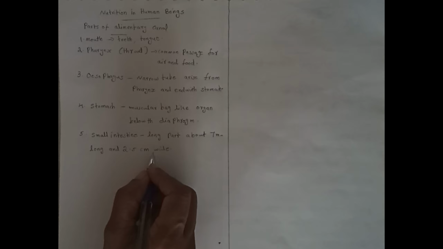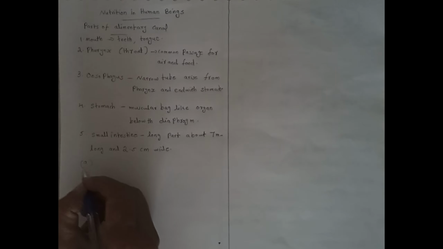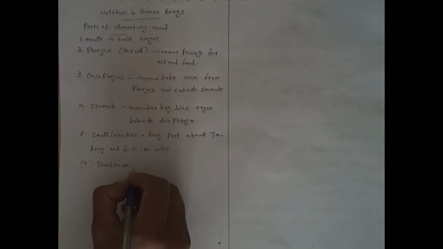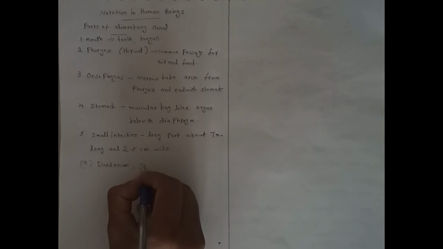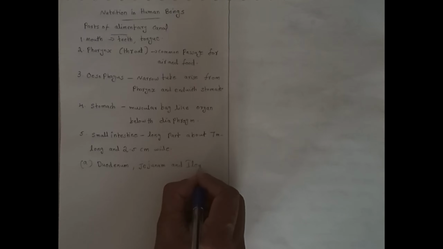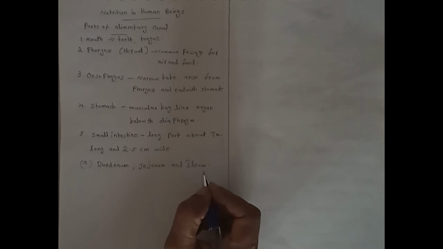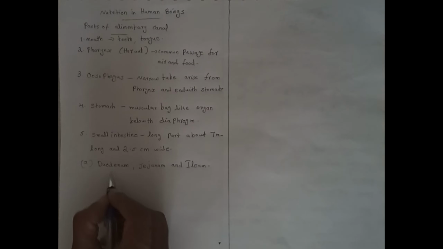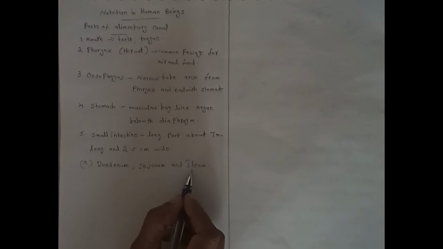The small intestine has 3 subdivisions. They are duodenum, jejunum, and ileum.